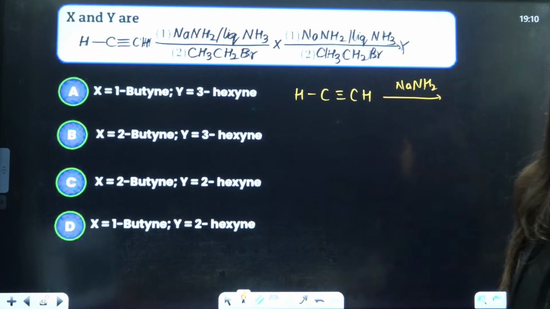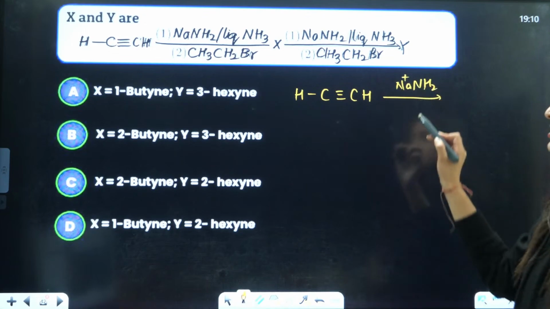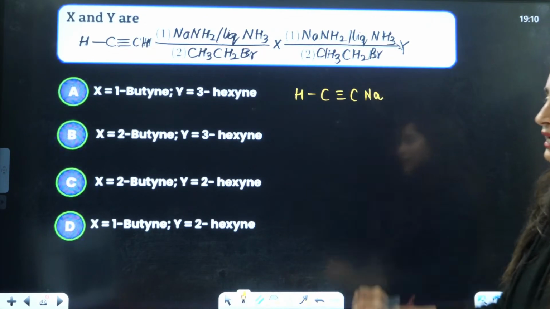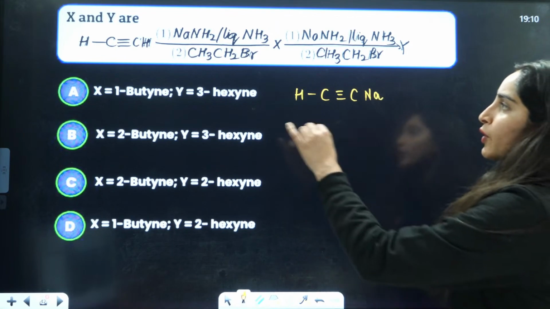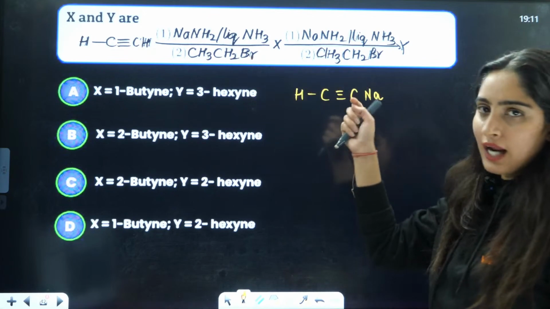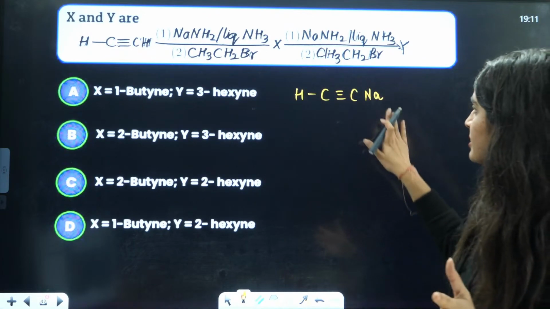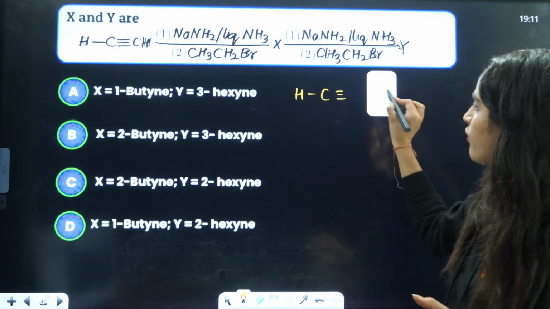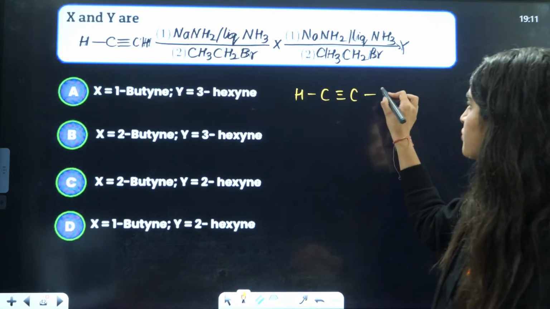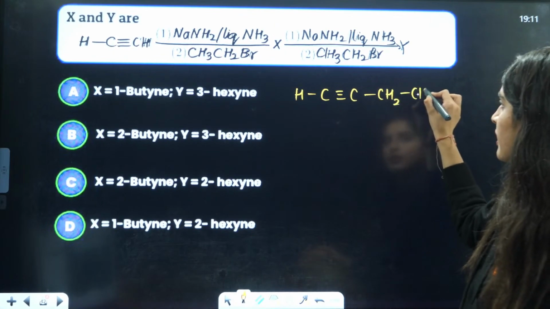So NaNH2, this is Na positive, that is why it will donate the proton. You will have the formation of Na here. After you are adding CH3CH2Br, Na and Br are going to leave from this side, and here you will have the attachment of the CH2CH3. So here it will be CH2CH3.